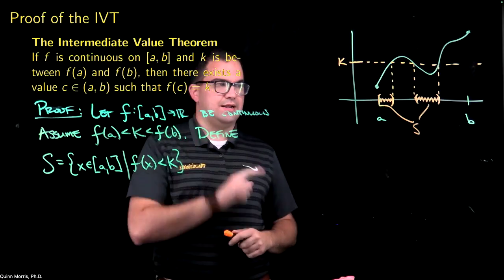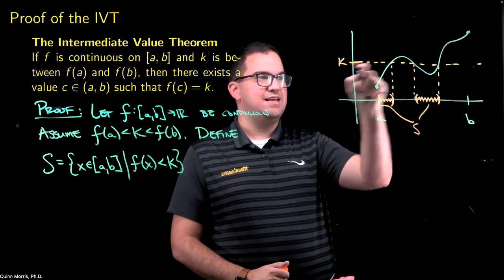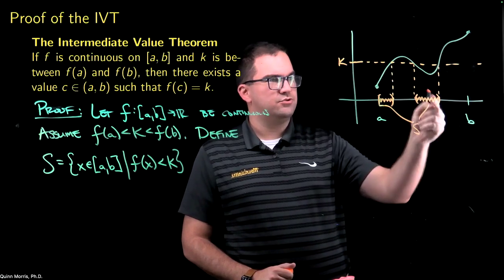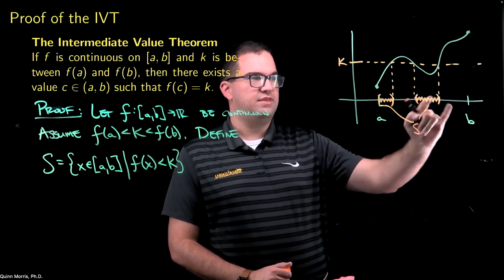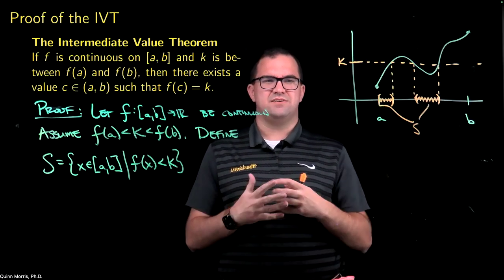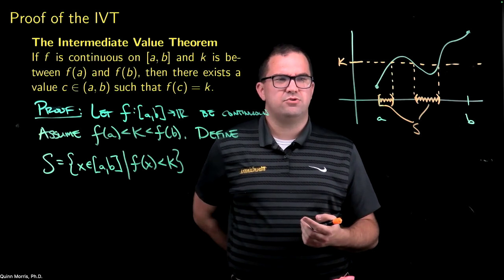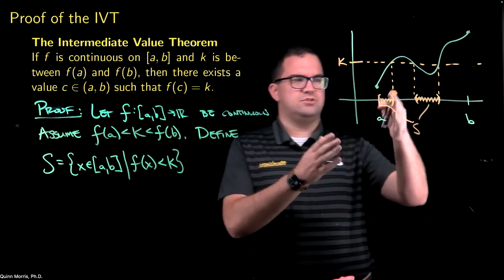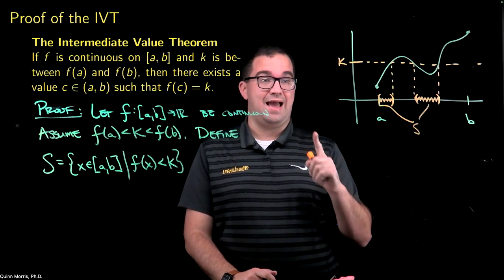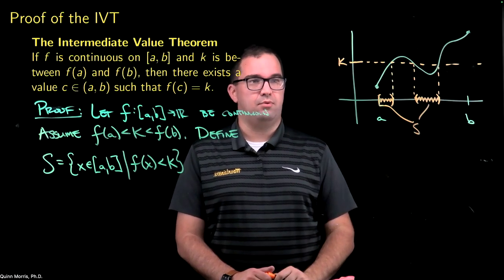Now, thinking ahead for a second, I want to find the C values where f of C is equal to K. And if I look at the picture I've drawn, it almost feels like these are the endpoints of these intervals. The problem is, if you define the set this way, how do you specify what the endpoints are? What are the endpoints of these intervals? It would be hard to just say, take the endpoints of the intervals. But one of these endpoints we can define in a very specific way, and that's this largest endpoint up here.